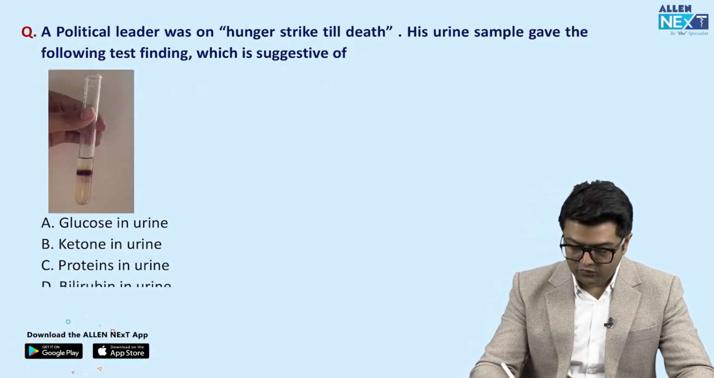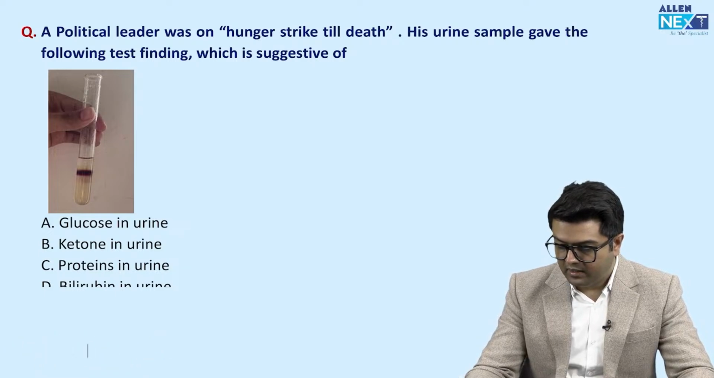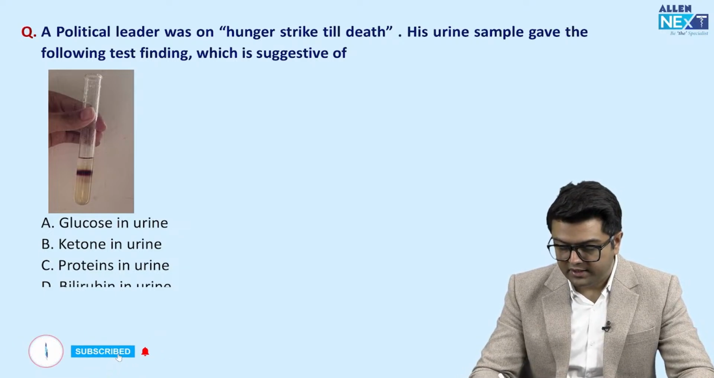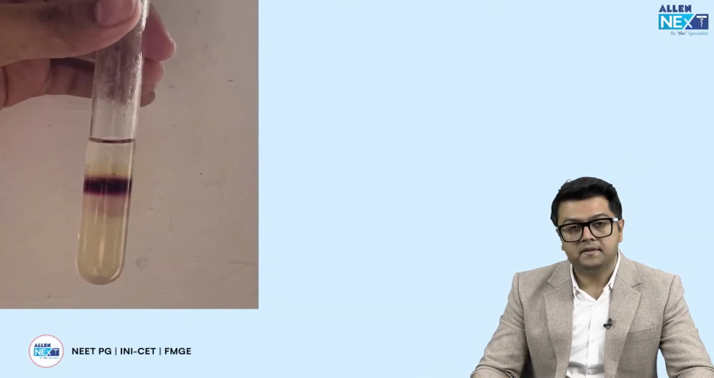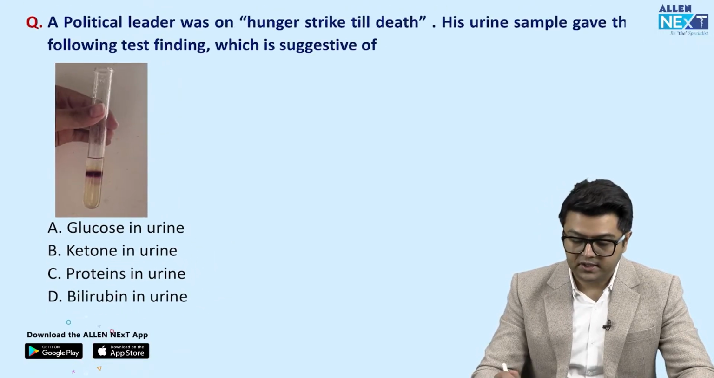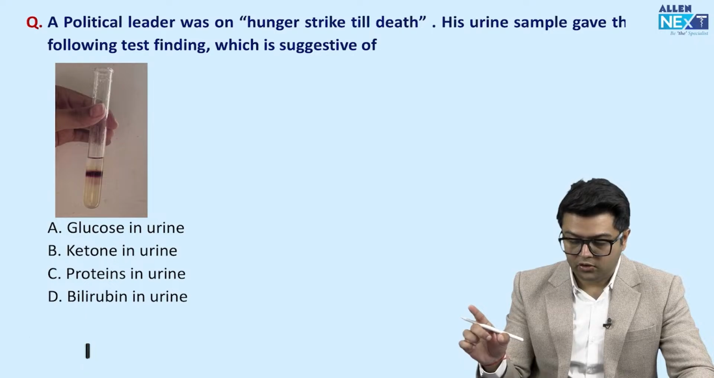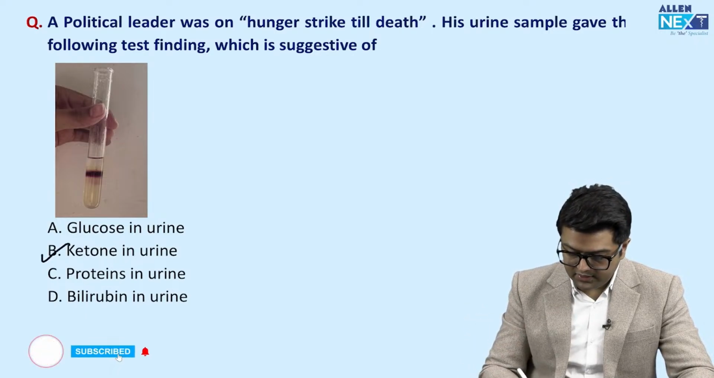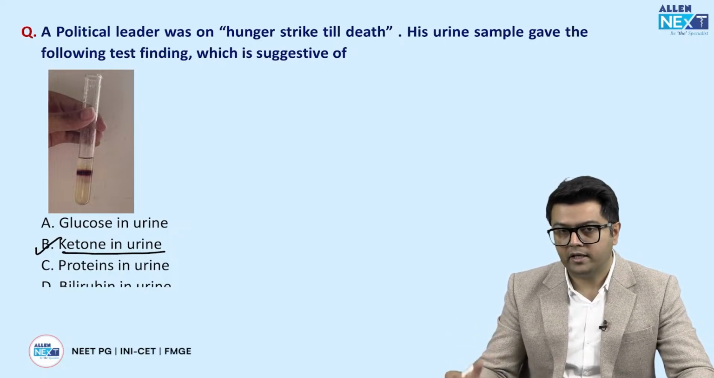So guys, let's move to the next question. A political leader was on hunger strike till death. His urine sample gave the following test findings. So guys, as you can see in this test, this is a purple ring of Rothera's test positive, which is given by acetoacetate, but not by beta hydroxybutyrate. So answer is ketones in the urine, because the person is fasting, starving.